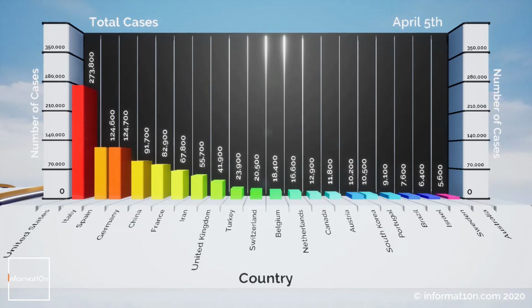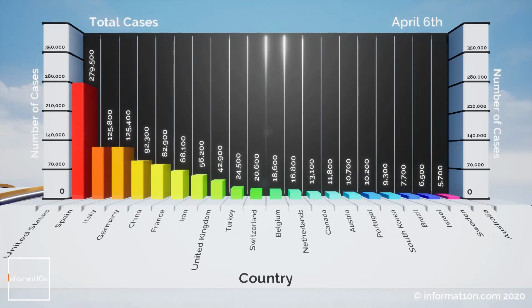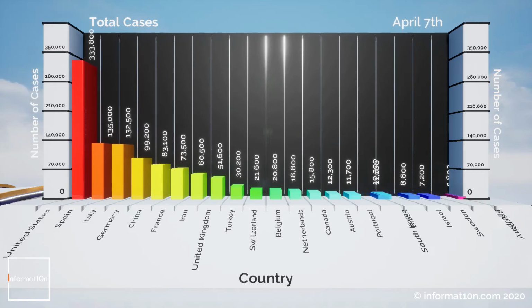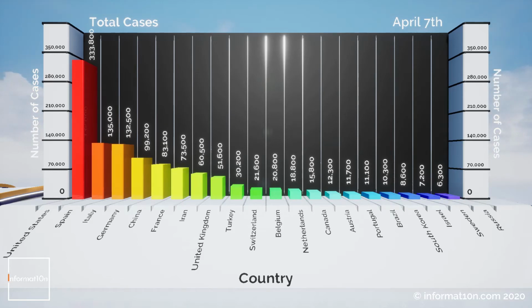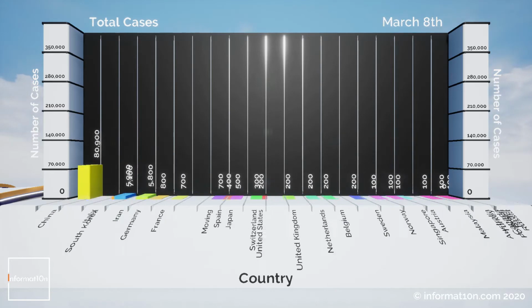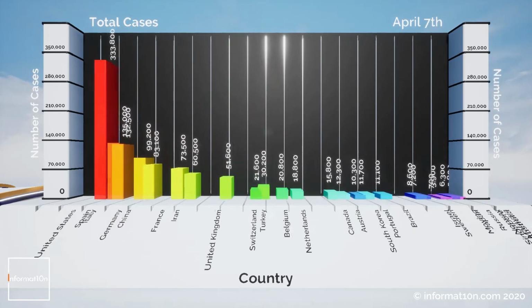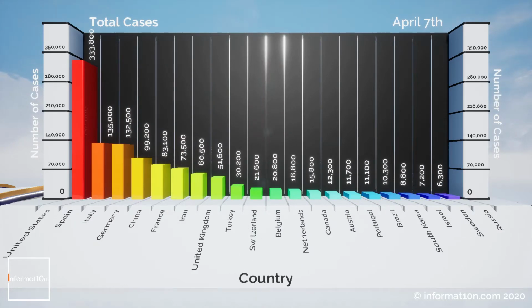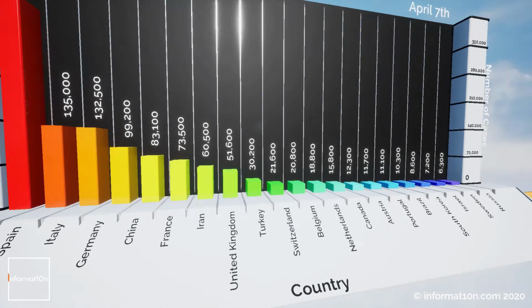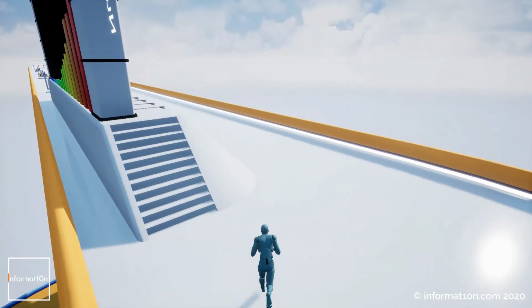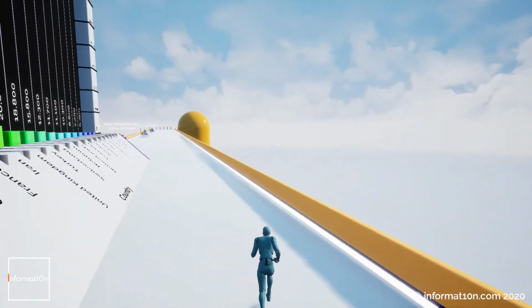You can also see countries like Canada moving up the charts, and also Portugal. This makes sense because Canada is a neighbour of the United States, Portugal is a neighbour of Spain, and there's probably some infection crossing the border there. Okay, so just showing the difference between March the 8th, 1 month ago, and now we see the figures for April the 7th. Very big change there. In this 1 month, things have changed dramatically. So that's the first chart there.